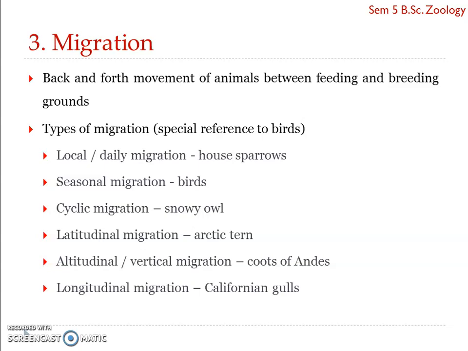Okay. Now the next one is altitudinal migration. It is vertical migration, actually the migration along the height. Species that live in mountains adjust to changing seasons, generally during winters, by moving downward to warmer and lower altitudes, where more food and shelter are available. One example is the coots of the Andes Mountains in Argentina.